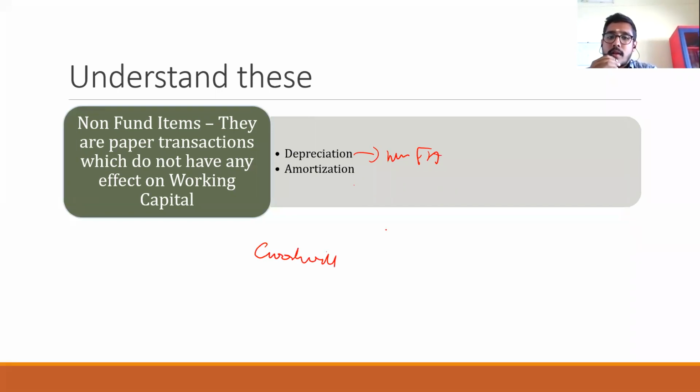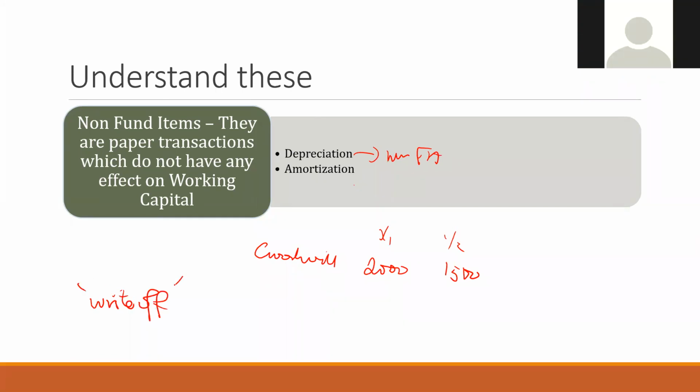goodwill, year 1, year 2: 2000, 1500. So while preparing the adjusted profit and loss account, we'll be writing something on the debit side, that is known as depreciation. We call it depreciation. For amortization, what do we call that? Written off.